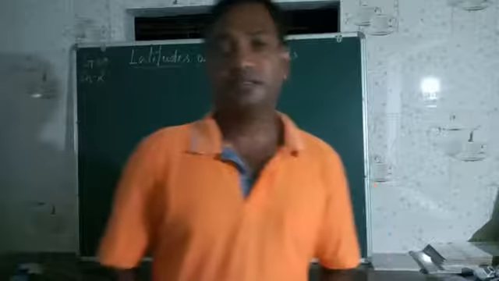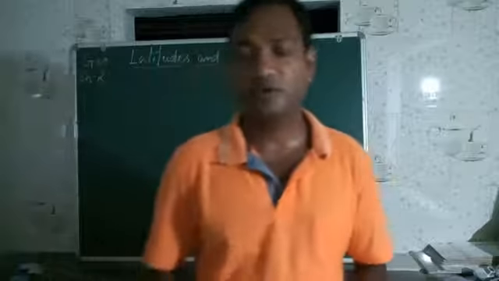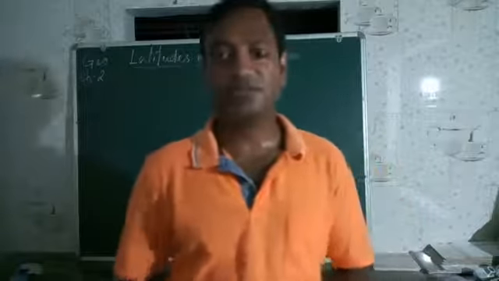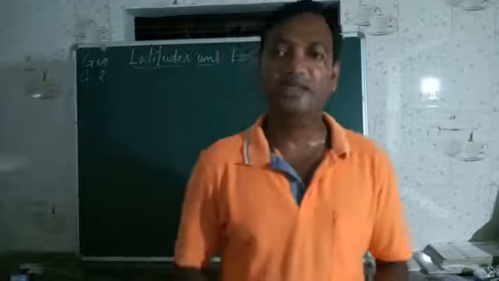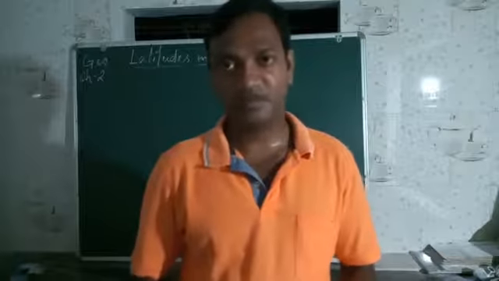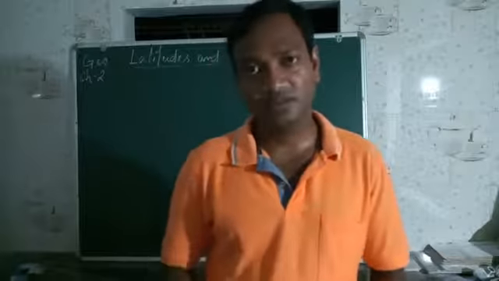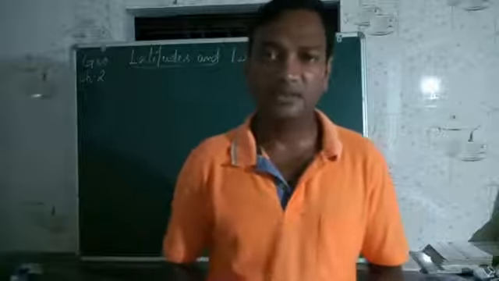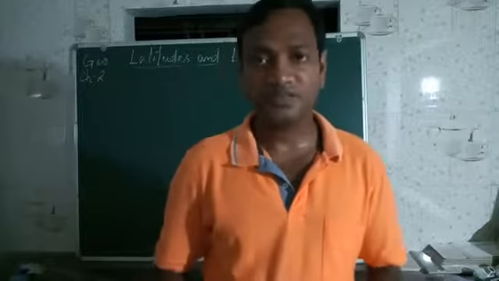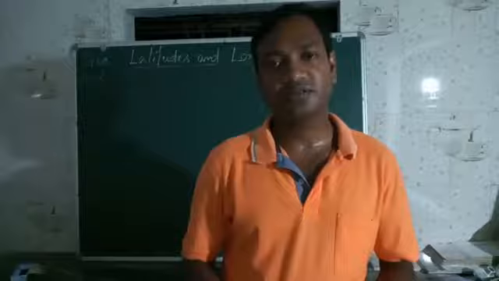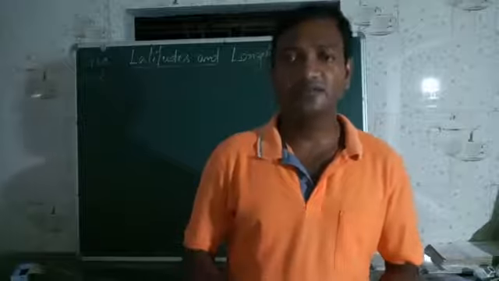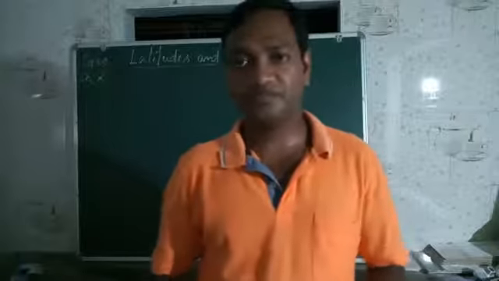So I think all of you are clear about this chapter, latitudes and longitudes. So you go through the book, read line by line, watch the videos, and if you have any doubt, then in Zoom class also we can discuss.